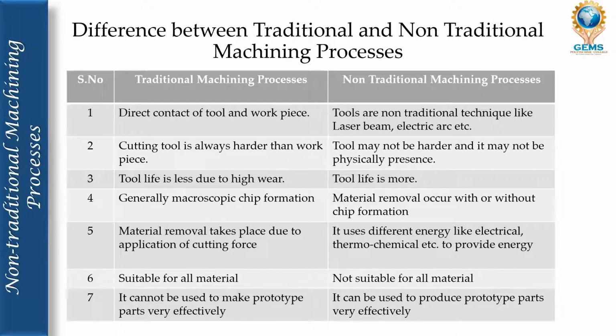An accurate and efficient prototype cannot be made by traditional machining, but non-traditional process can produce prototype parts very effectively and with high accuracy. So use non-traditional machining process if you want to create any prototype models.